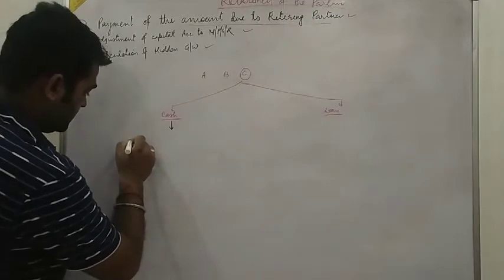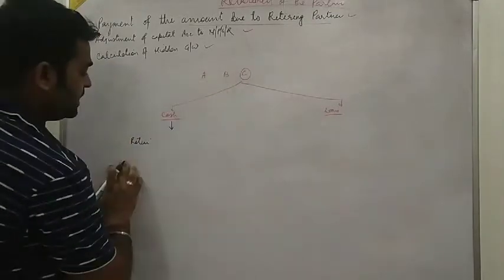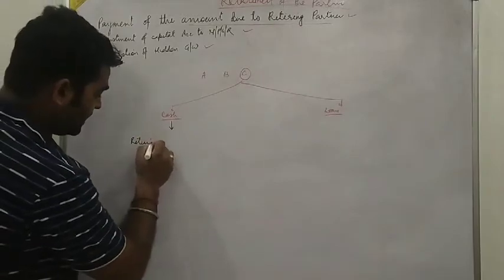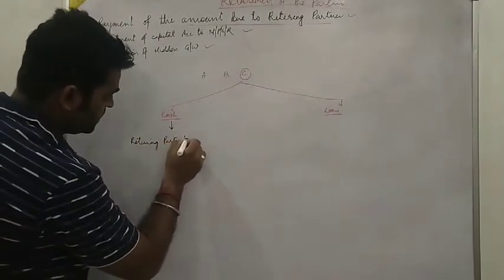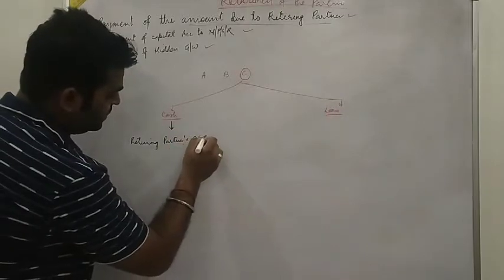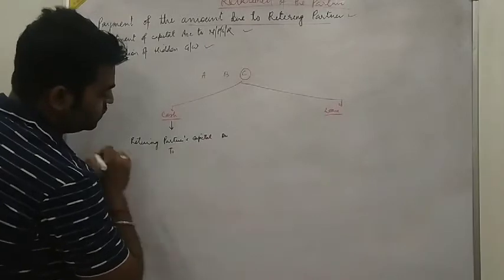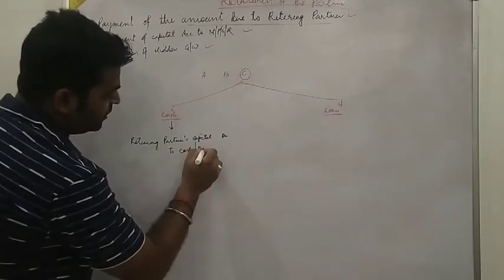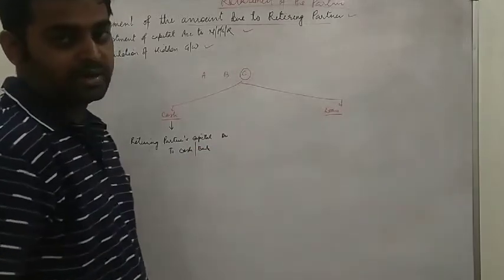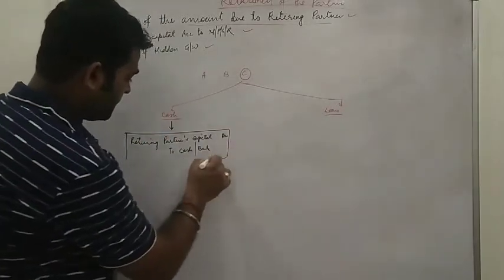Retiring partner, that is C, capital account debit to what? If we are paying cash, then cash. If we are paying through bank, then we will write bank.